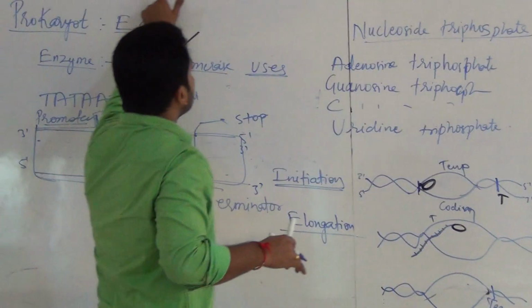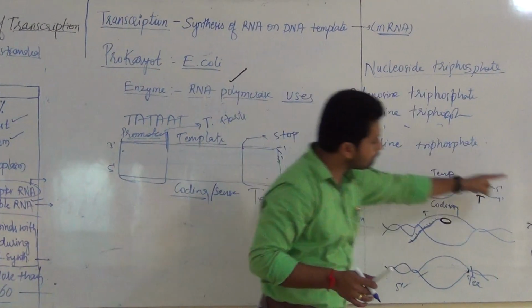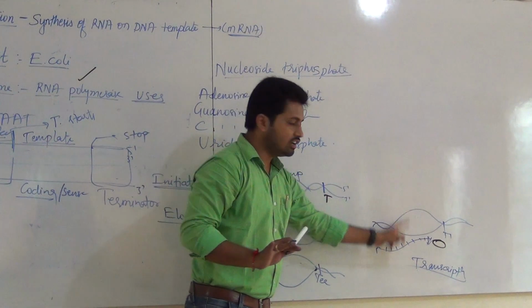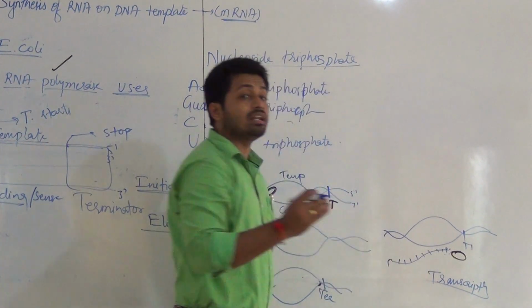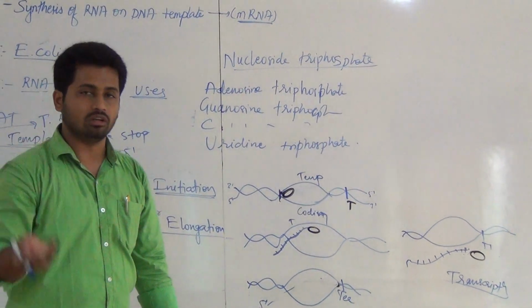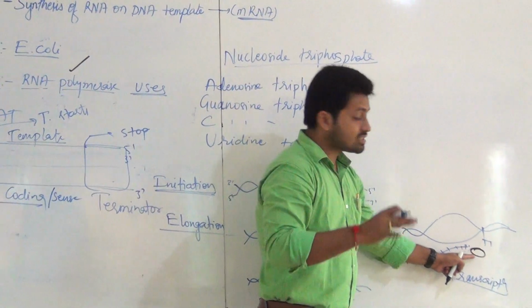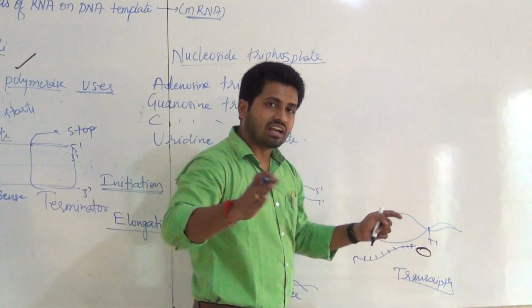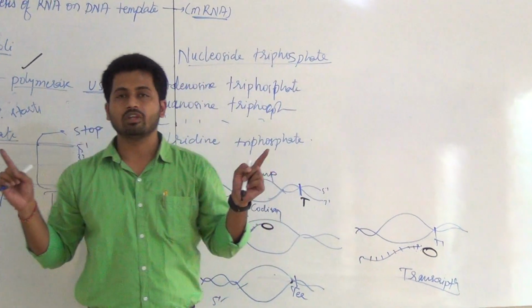What is the definition? Synthesis of RNA, that is mRNA, from a DNA template. Now listen. This mRNA is called nascent. The term used in NCERT is nascent, meaning newly evolved, newly produced. That is nascent mRNA, and this enzyme separates, falls off, and these two strands again get recoiled.